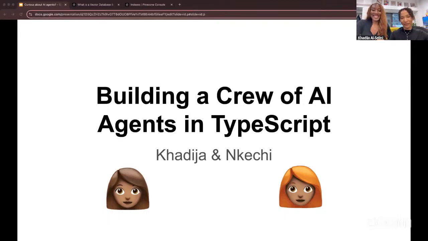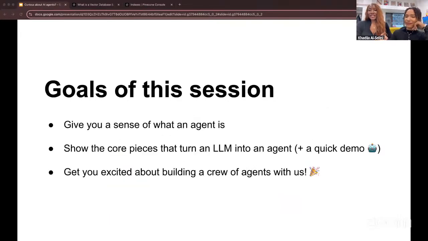Yeah, fantastic. So the goals of this session are to give you a sense of what an agent is, to show you the core pieces that turn an LLM into an agent, plus a quick demo, and to get you excited about building a crew of agents, just like we were. If you have any questions throughout, drop them in the chat.